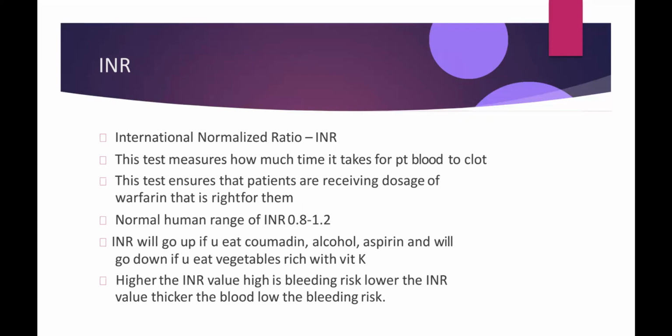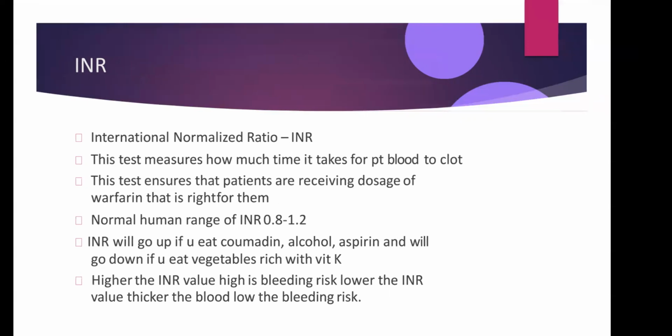INR will go up if you take comedine, alcohol, or aspirin, and will go down if you eat vegetables rich in vitamin K. The higher the INR value, the higher the bleeding risk. The lower the INR value, the thicker the blood and the lower the bleeding risk.